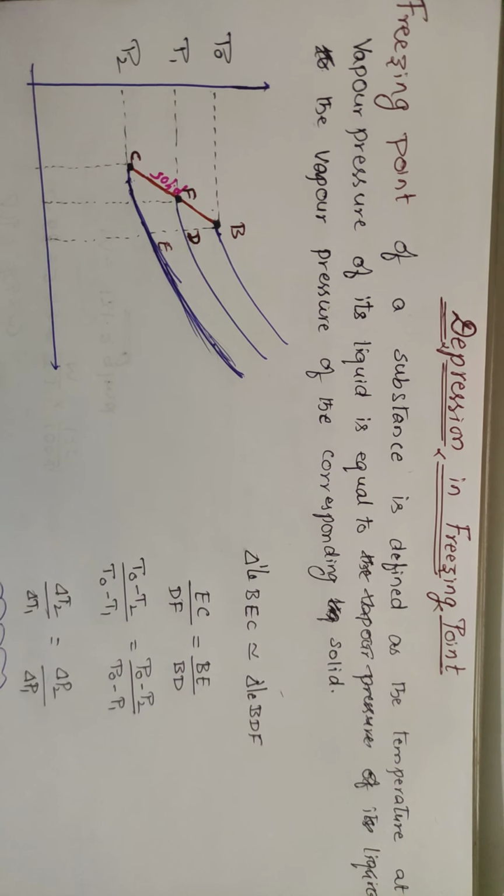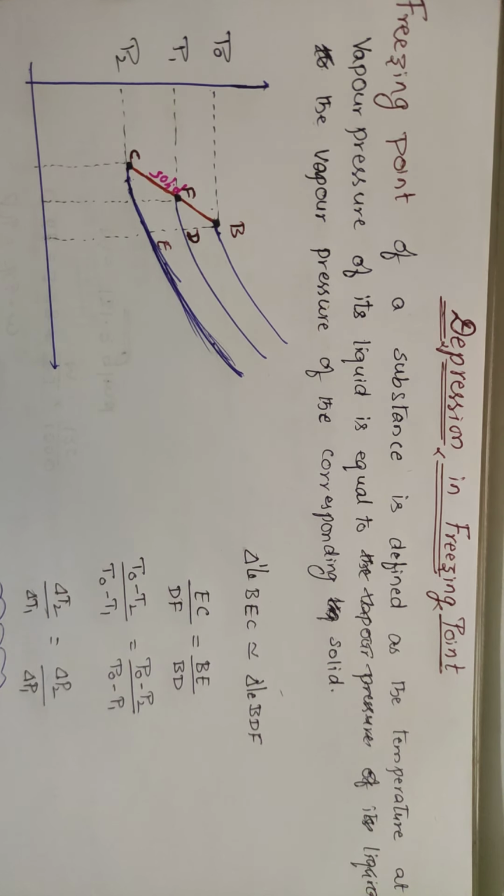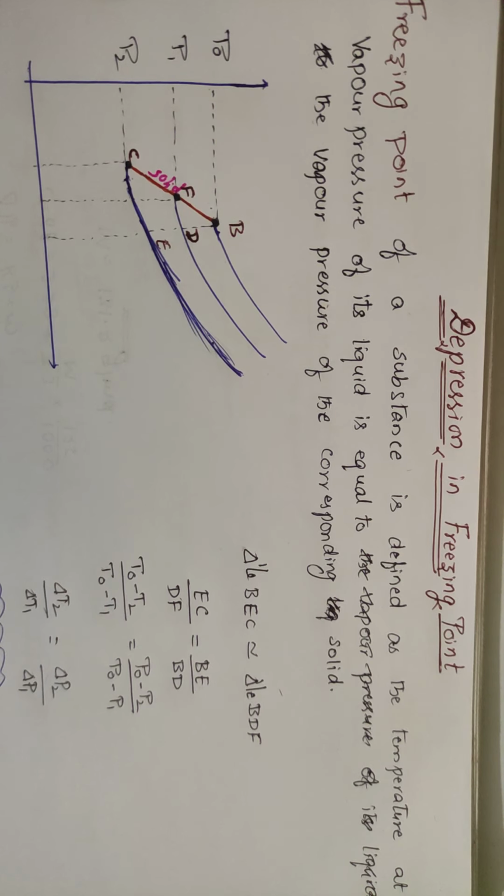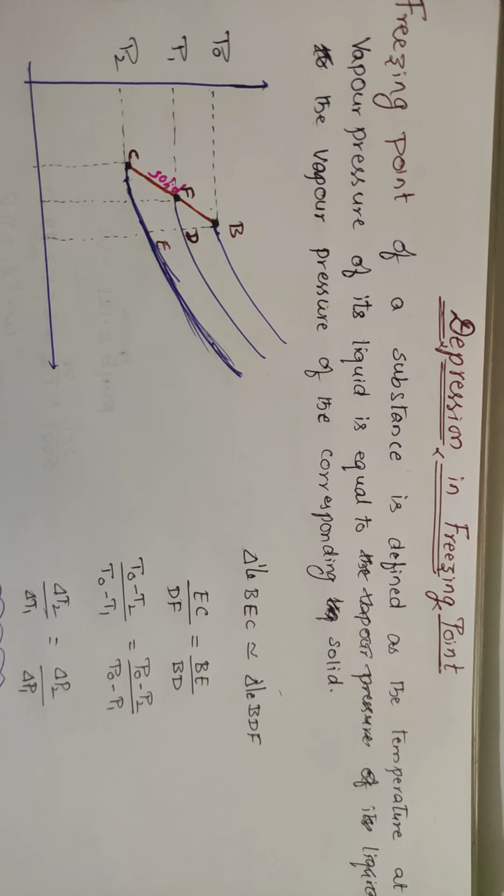As the temperature decreases, at one temperature the liquid gets converted into solid. That temperature is called the freezing point.